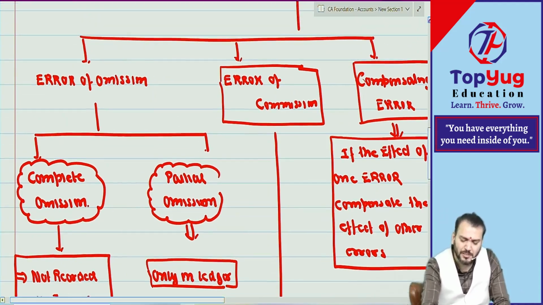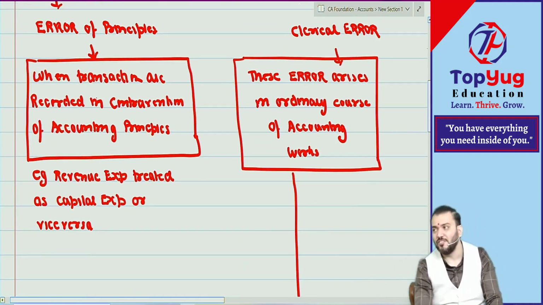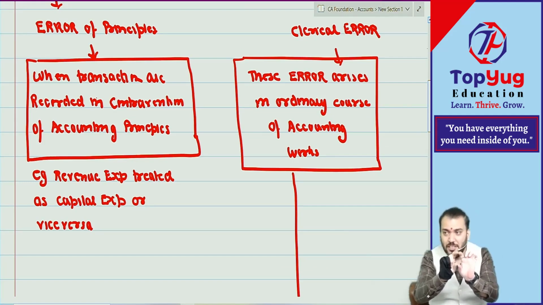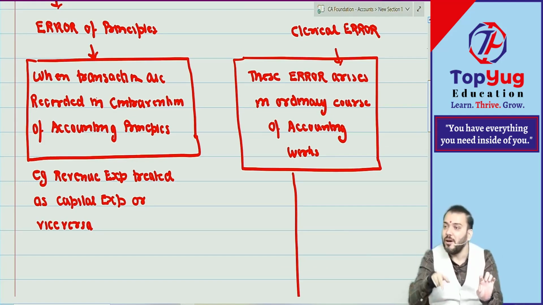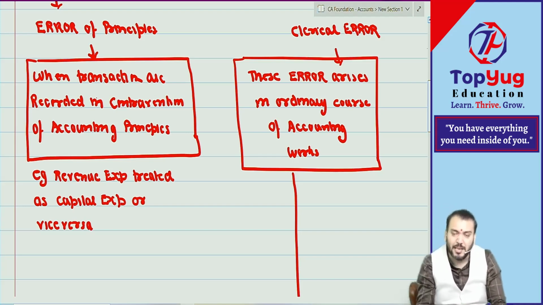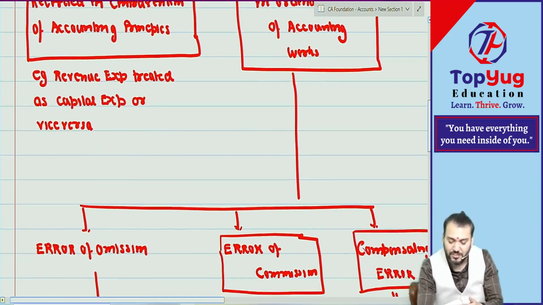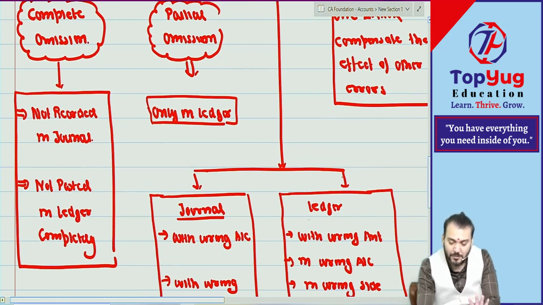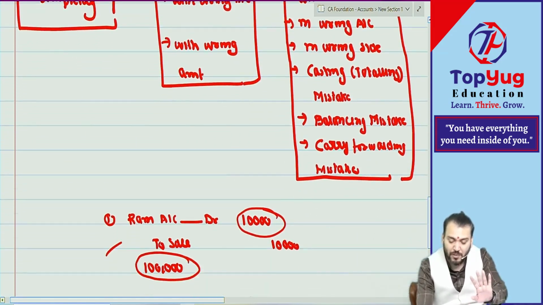This type of question can be asked from true and false, whether it is compensating error, whether it is error of commission, whether it is error of principle, whether it is error of omission. So whatever mistake is given, we need to identify which type it is. That can be a true false question. Correct? However, with the passage of time, you'll understand the nature of error. We'll do a lot of discussion on this. Right now, we have done only the starting. We have started the chapter. Now, you have understood what the errors are.